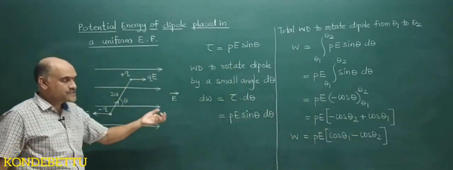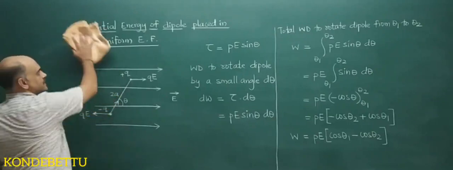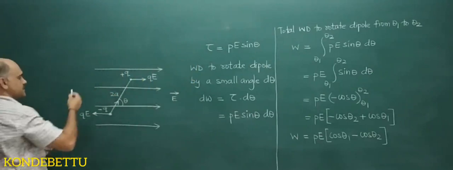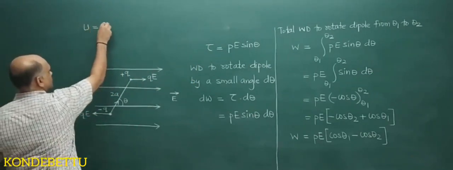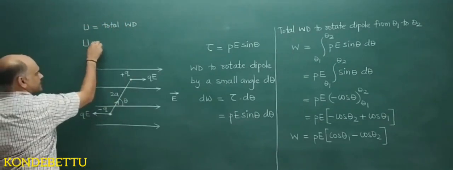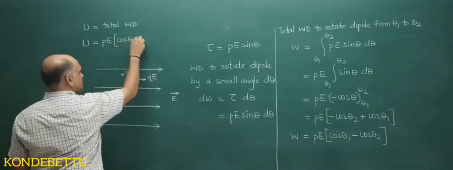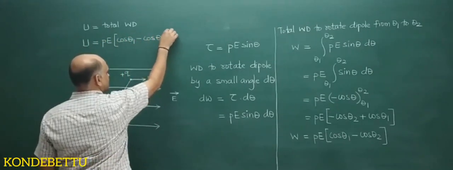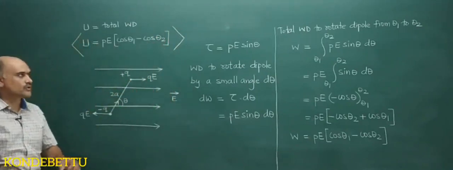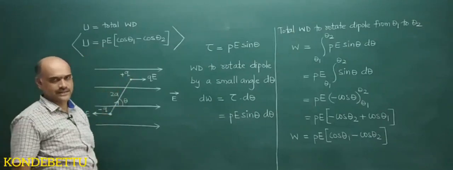Now this work done is stored as potential energy. So the potential energy of the dipole is equal to the total work done. So potential energy will be equal to PE into bracket cos theta 1 minus cos theta 2. This is the expression for potential energy of the dipole, or the work done to rotate the dipole from angle theta 1 to theta 2.